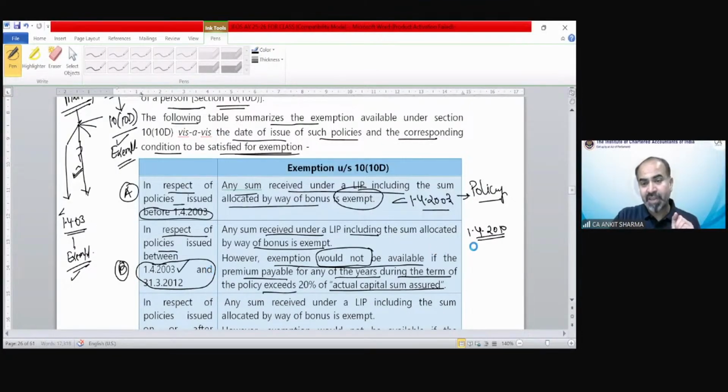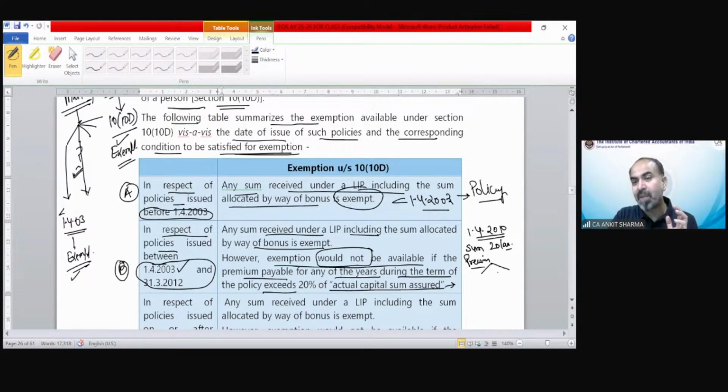Now suppose the sum assured was 20 lakh. We need to pay the premium every year. The provision says the premium should not exceed 20% of the policy sum assured.